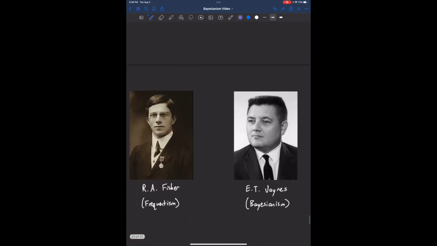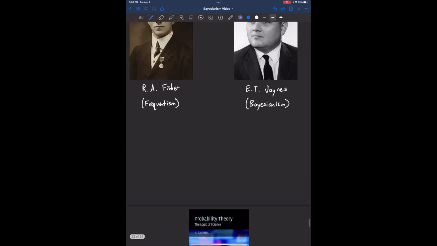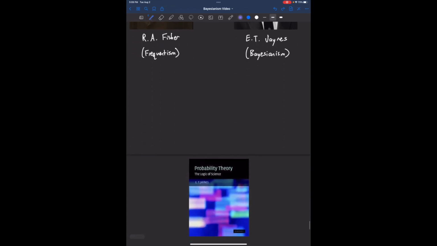Frequentist statistics was developed in large part by R.A. Fisher, and it dominated science during the 20th century. E.T. Jaynes, here on the right, is the most prominent Bayesian statistical theorist of the 20th century, and his book, Probability Theory: The Logic of Science, had a tremendous impact on the scientific community.